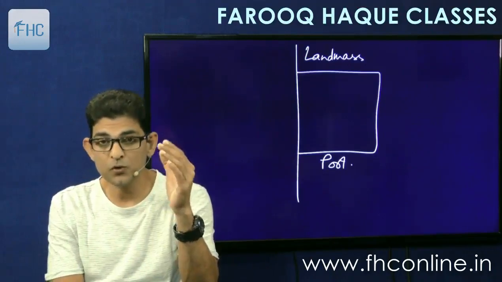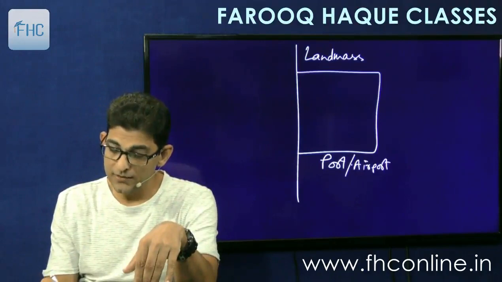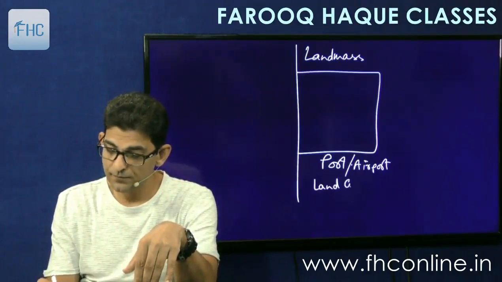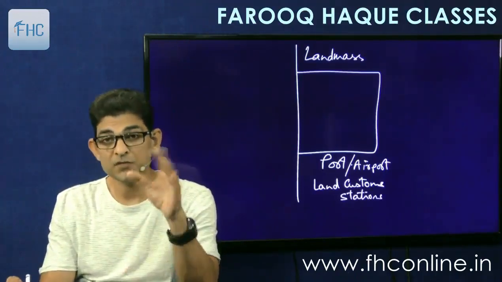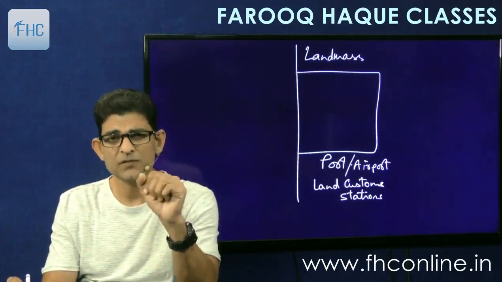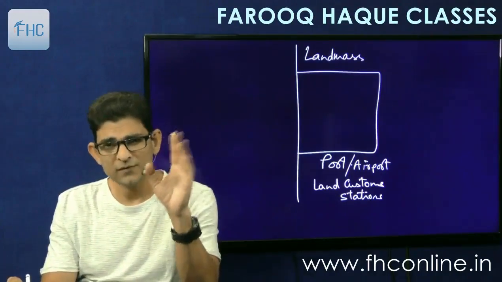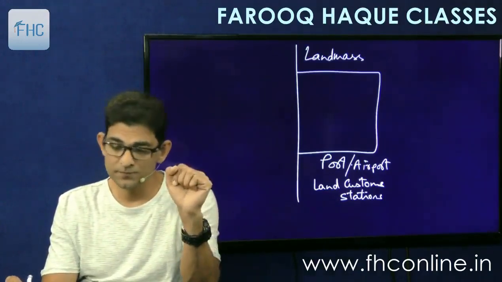So these are called port, airport, and land customs station for land boundaries, land borders. And then there are extended ports also like ICDs and CFS and airport freight station and many others. Forget that. Just remember the three for the time being: port, airport, land customs station.